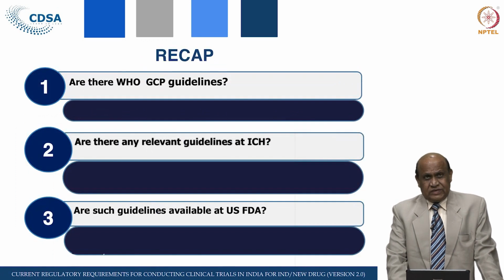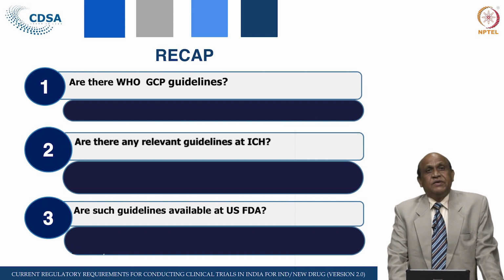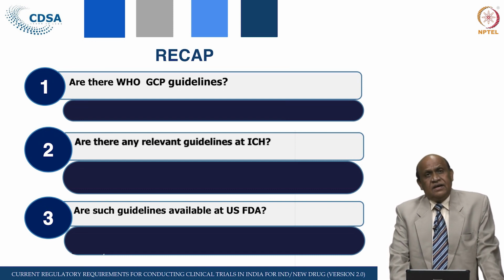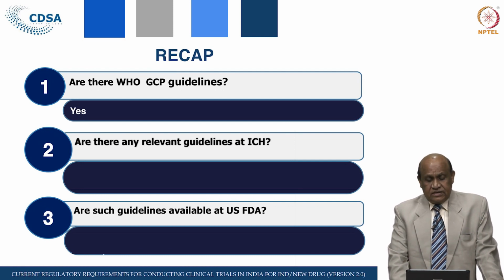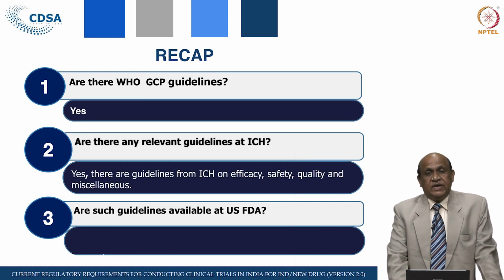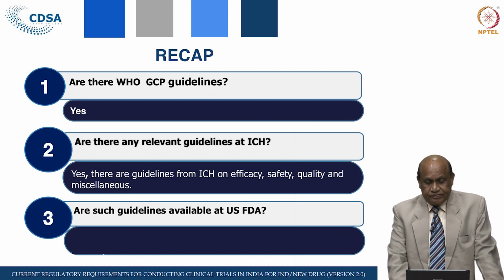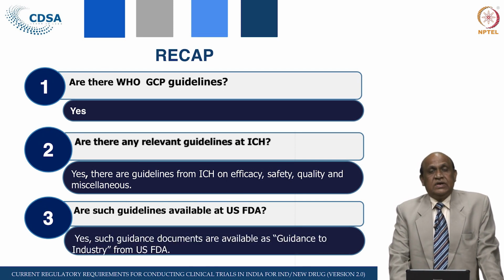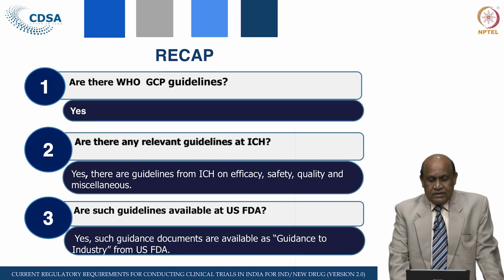So now we have come to the end. Let us recap what we learned. These are a few questions which I have put on the slides. Are there WHO GCP guidelines? The answer is yes. Are there any relevant guidelines at the ICH? Yes, there are different guidelines at the ICH: efficacy, safety, quality and management. Are such guidelines available in the US FDA? Yes, US FDA has its own guidelines on good clinical practice, which is available as guidance to the industry